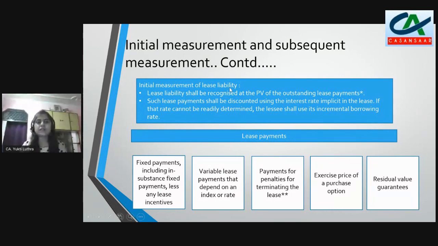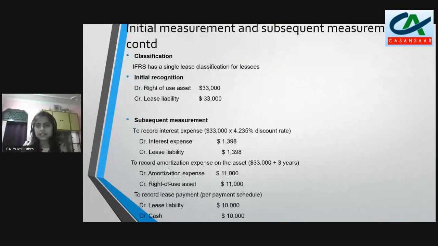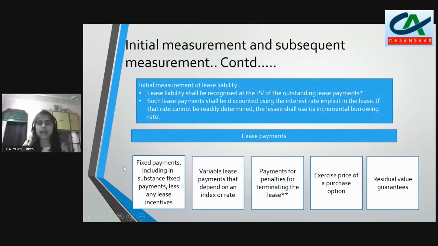Initially we measured our lease liability at the present value of outstanding lease payments. So what all do I need to include in my lease payments? Fixed payments, including in-substance fixed payments. Fixed payments we have seen in our case: $10,000, $12,000, and $14,000, I guess, for the third year. So we have to include those fixed payments, and if there are in-substance fixed payments, we have to include those as well.